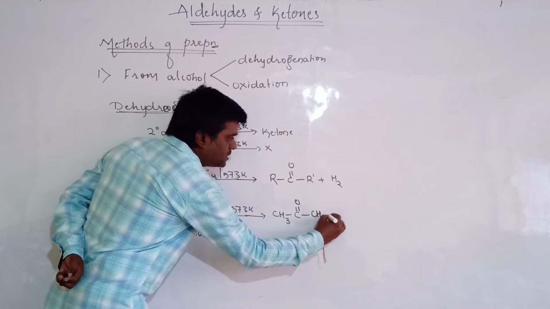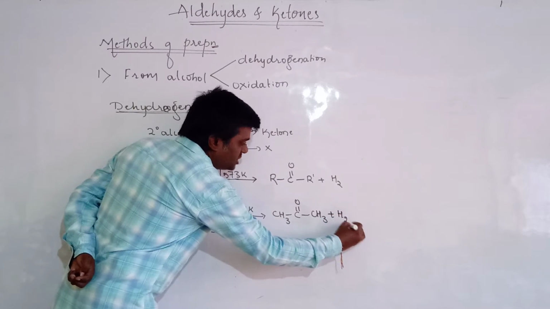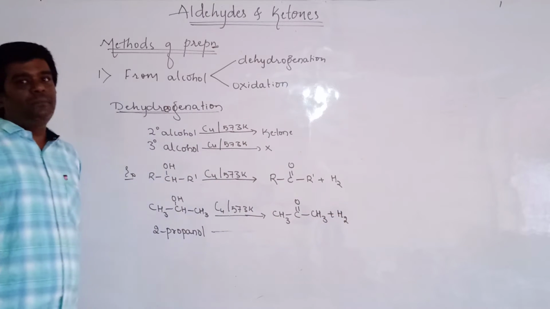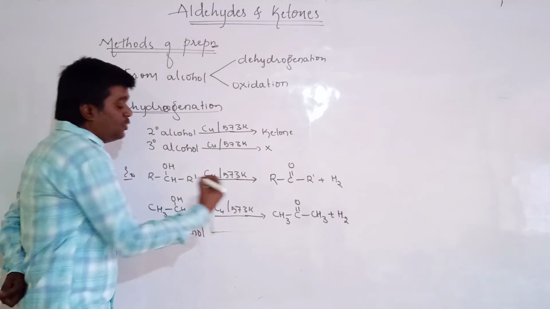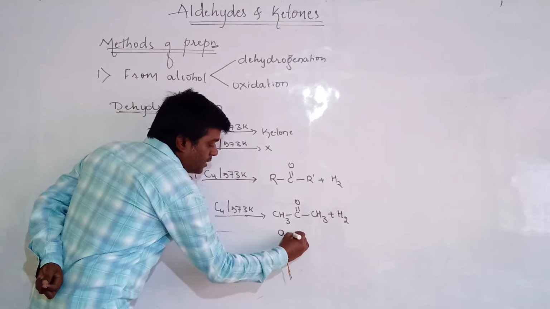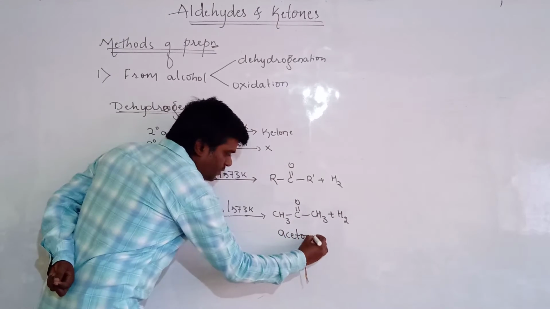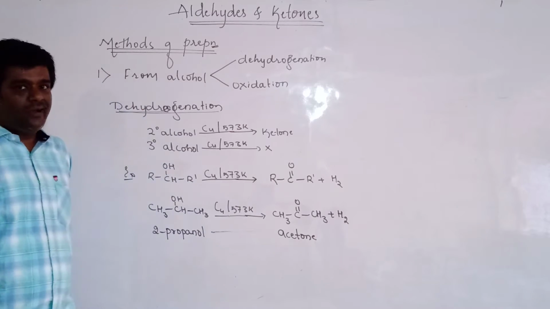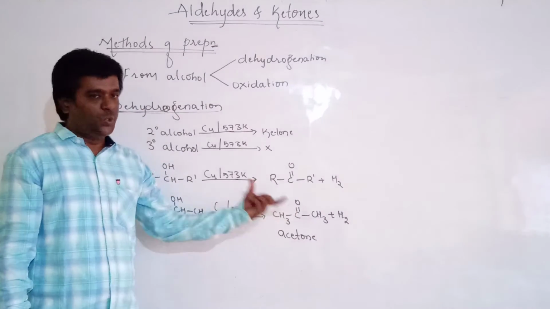The name of this compound is acetone. The common name of the compound is acetone, and the IUPAC name is propanone.